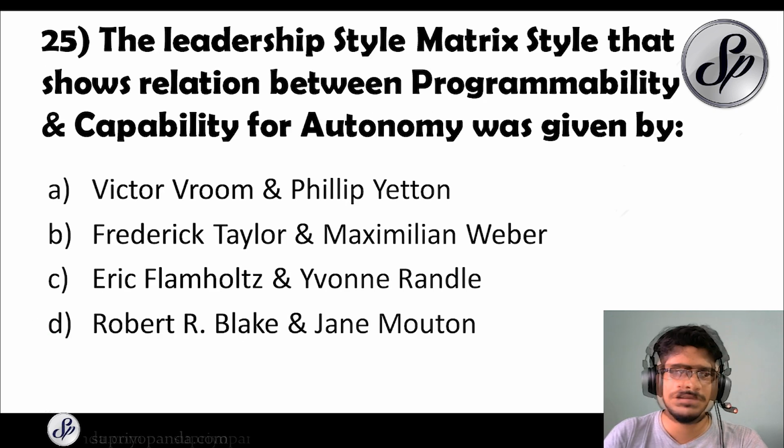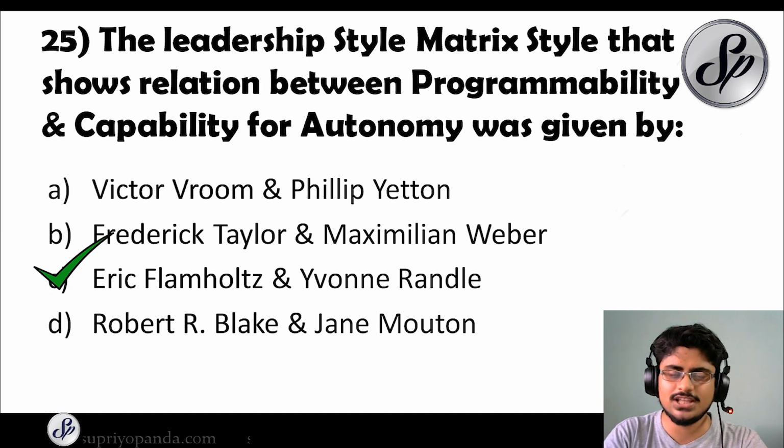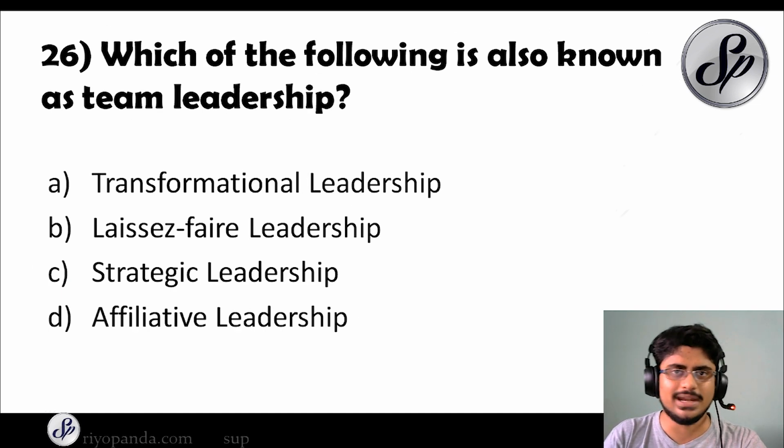Next question. The leadership style matrix that shows the relation between programmability and capability for autonomy was given by whom? A very important question. The answer is Eric Flamholtz and Yvonne Randle. So this is the matrix that they had actually created. We have programmability and autonomy, and they have given us a relationship between the two. So let's move to question number 26.